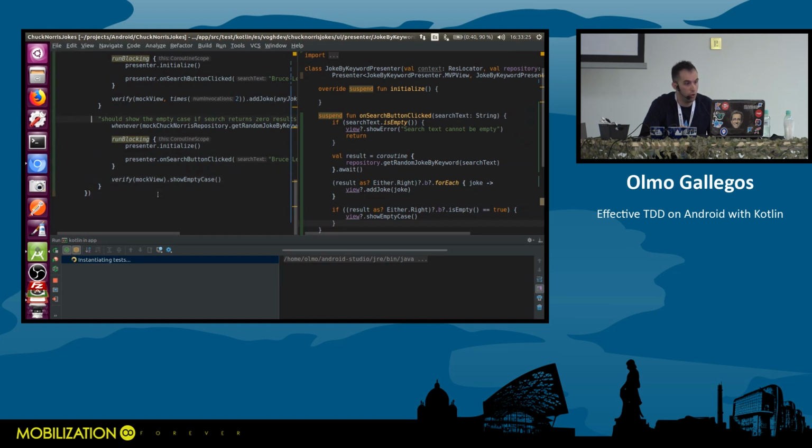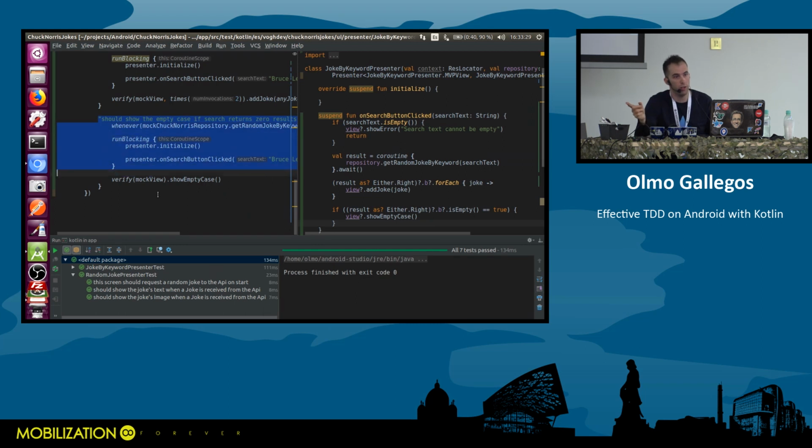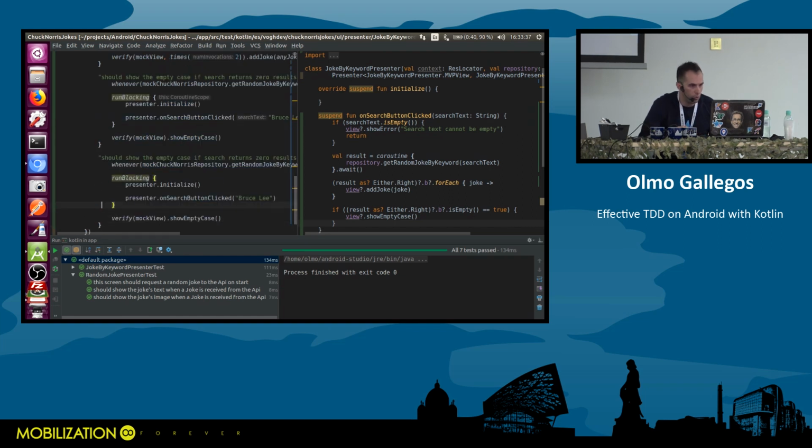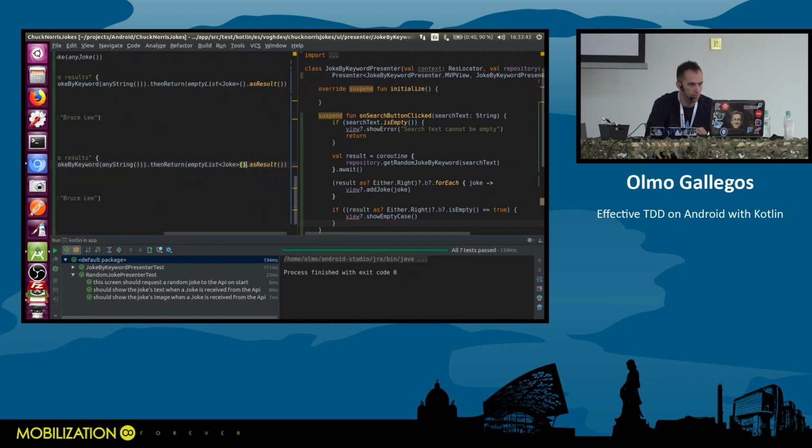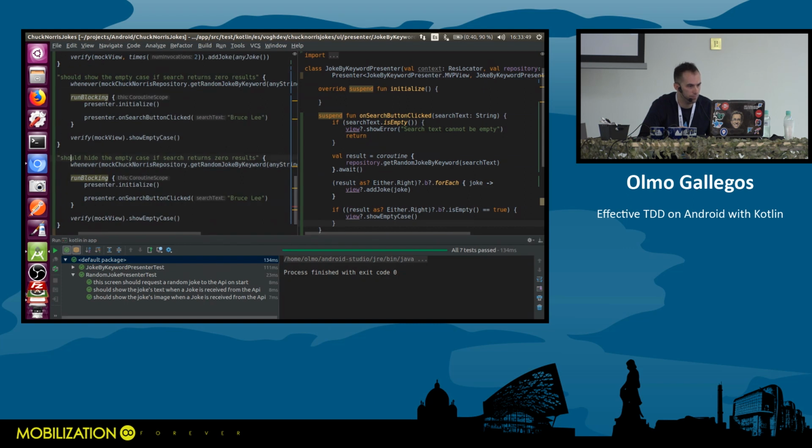Okay. If we do two searches, the first one returns 0 results, and the next one returns results, we have to hide the empty case. That's quite obvious, but we need the app to work. Okay, so let's return some jokes again. Okay, I need this var. I might move it here.